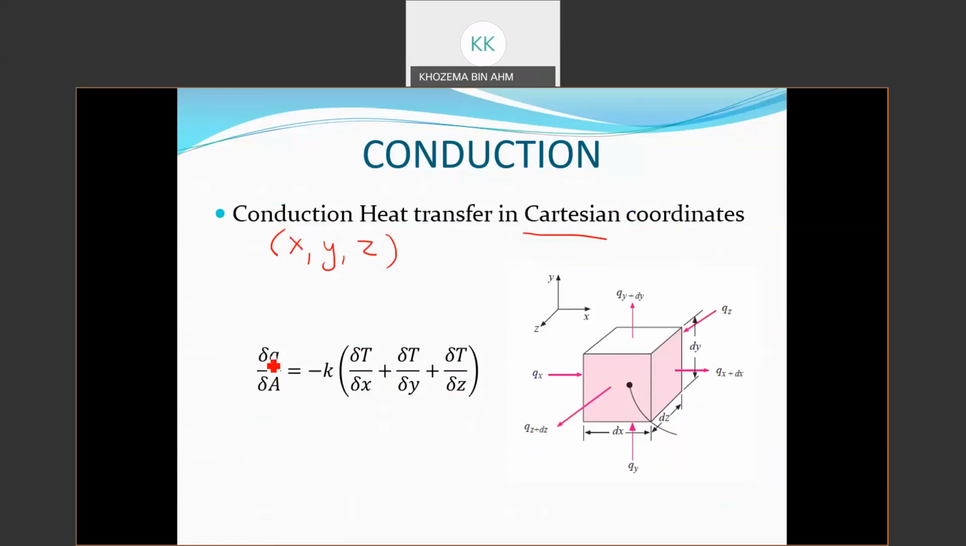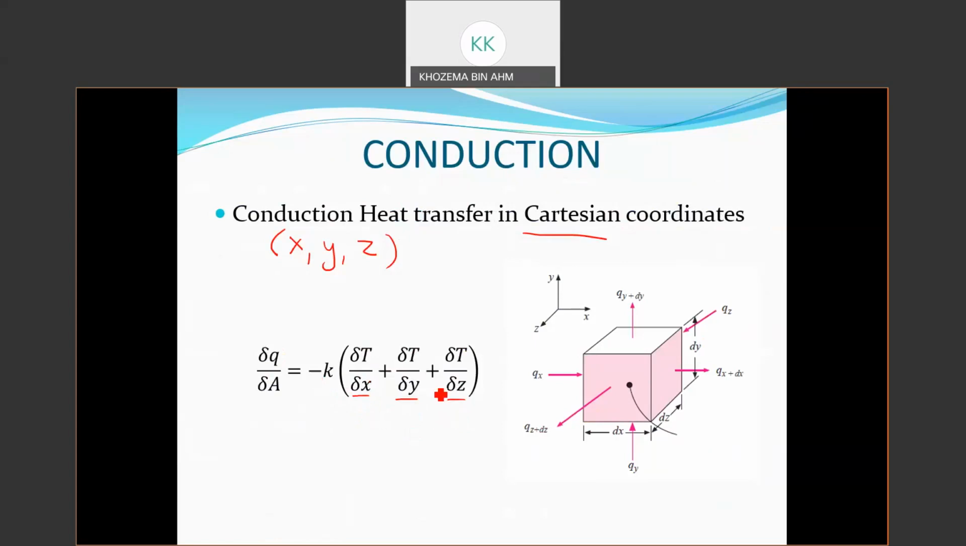We have dq over dA. Q is our heat transfer. A is the area perpendicular to the direction of heat transfer. K is the thermal conductivity. And then this is the heat transfer in the X direction, Y direction, and Z direction.